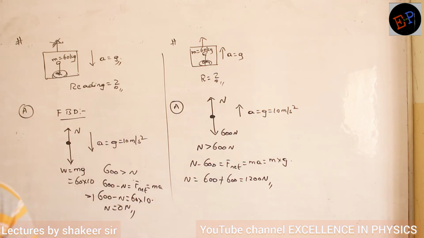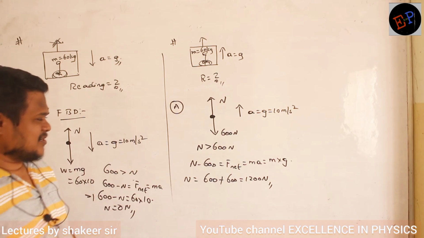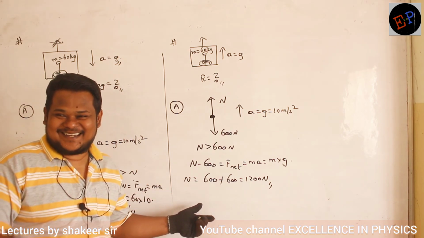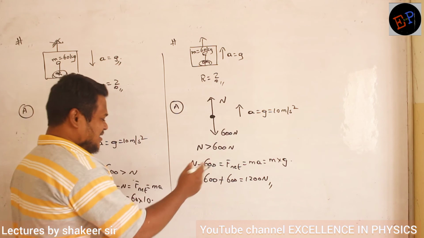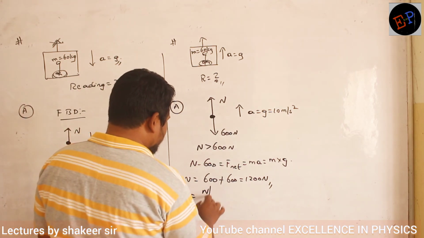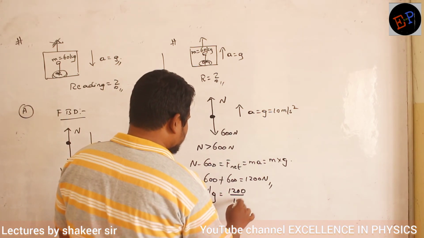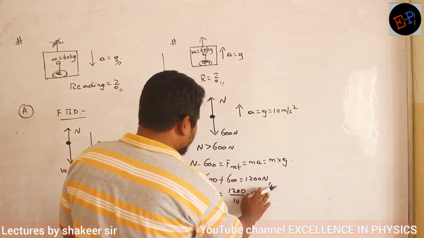Correct only? So the normal reaction is 1200 Newton. I wanted to give another condition, but by mistake I gave you this condition. Okay, fine. So what is the reading? Reading is normal reaction divided by g value. So 1200 divided by 10 is equal to 120 kg.